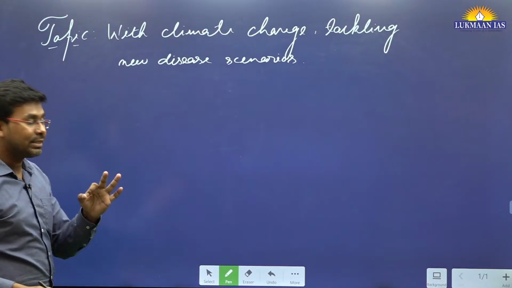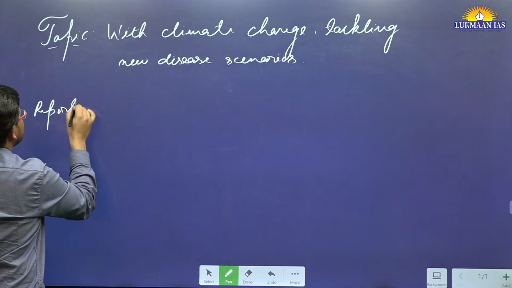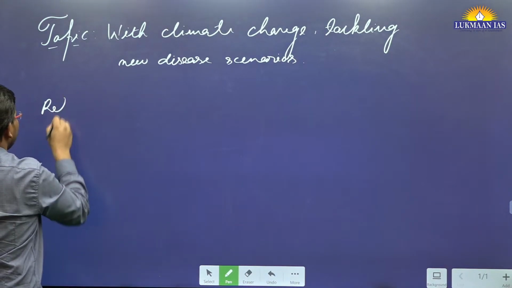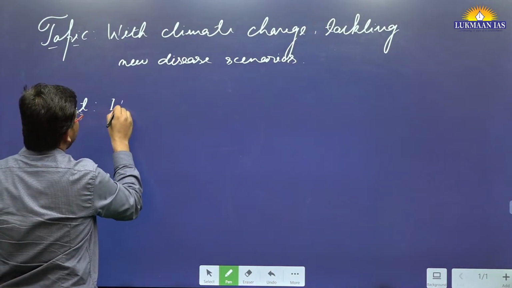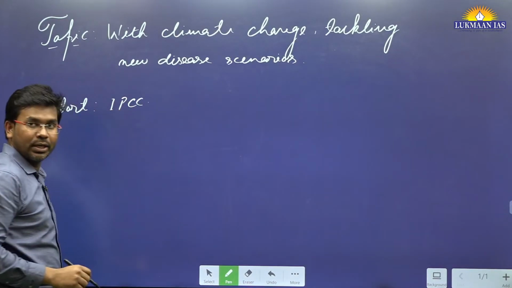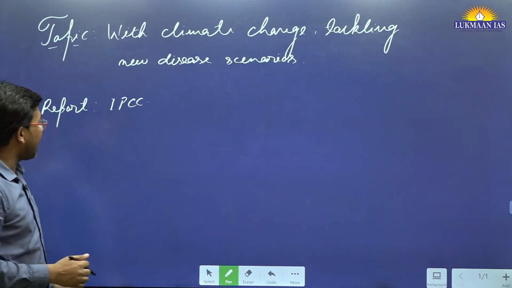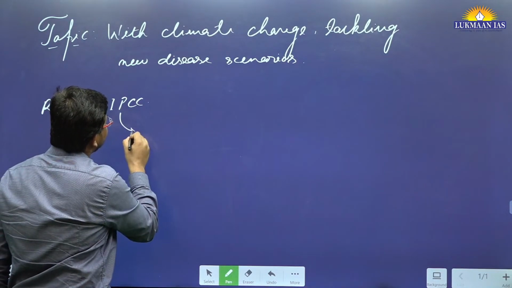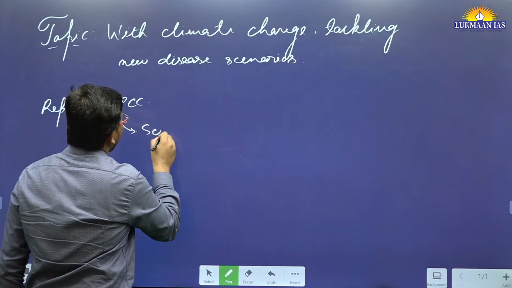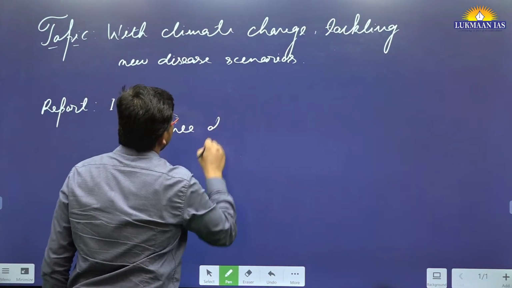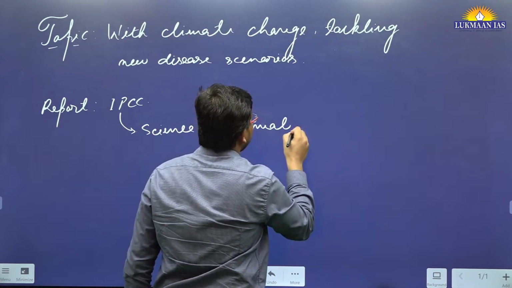So in this article, the author has talked about a report. Okay, this particular report is released by Intergovernmental Panel on Climate Change. Okay, in short it is known as IPCC. So what is IPCC? IPCC is an intergovernmental body. So this body does research on science of climate change. Okay, means like what is the science behind climate change,